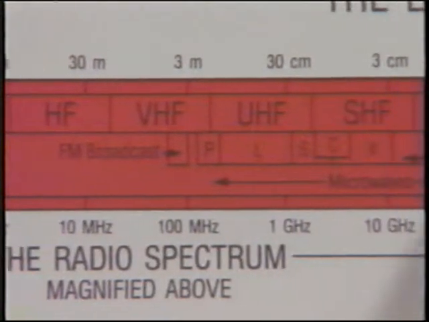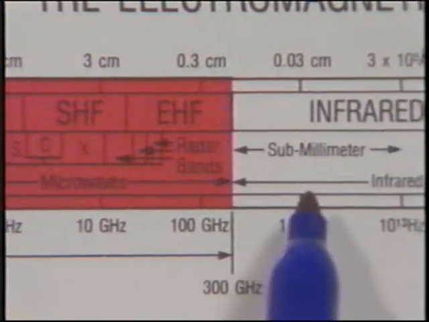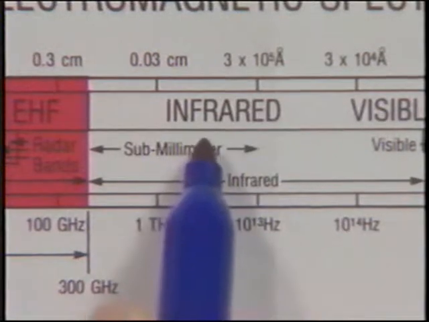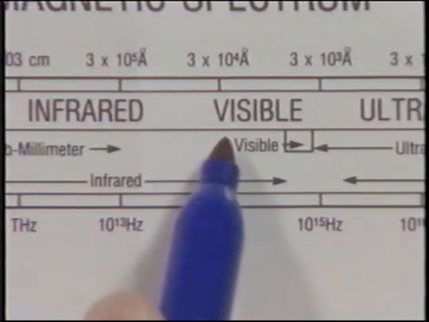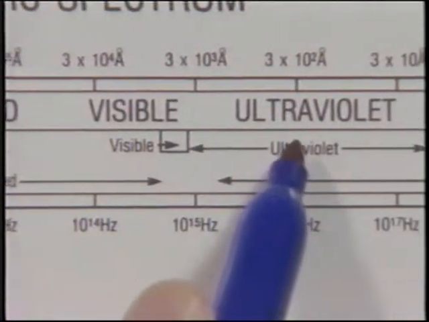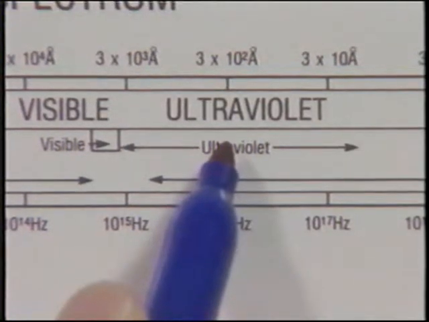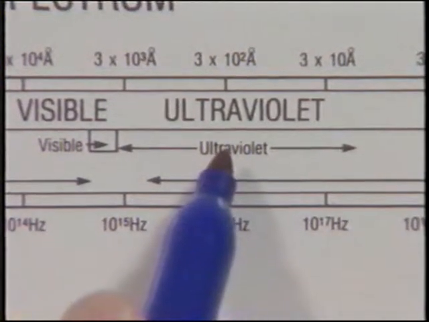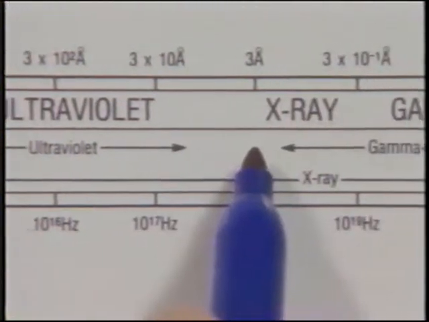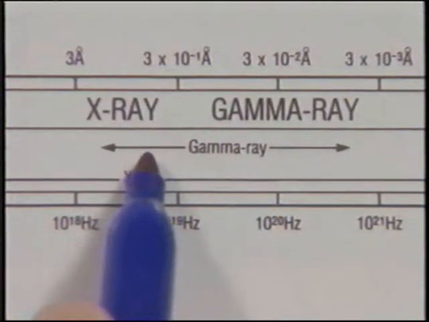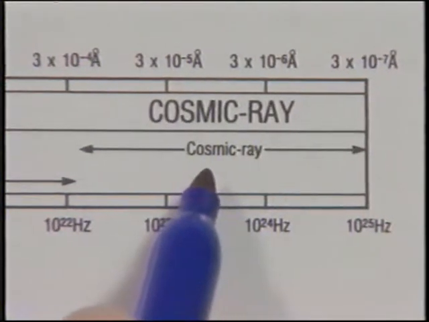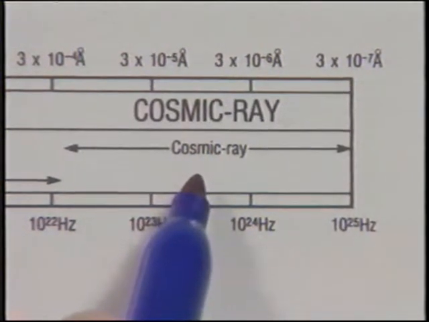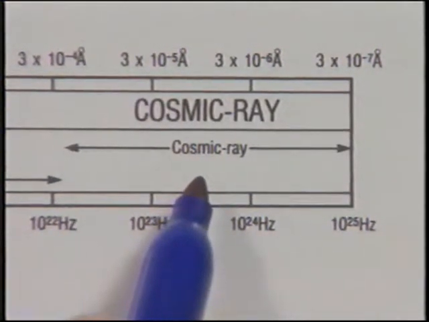Notice from the frequency spectrum that at even higher frequencies, physiological action takes place. Infrared or heat waves, visible light, and ultraviolet light can be thought of as very high frequencies of electrical waves. As you can see, a further increase in the frequency results in radiation, such as X-rays, gamma rays, and cosmic rays. All of the technologies represented on the frequency spectrum, then, have a common thread. They are characterized by signals that are AC in nature.